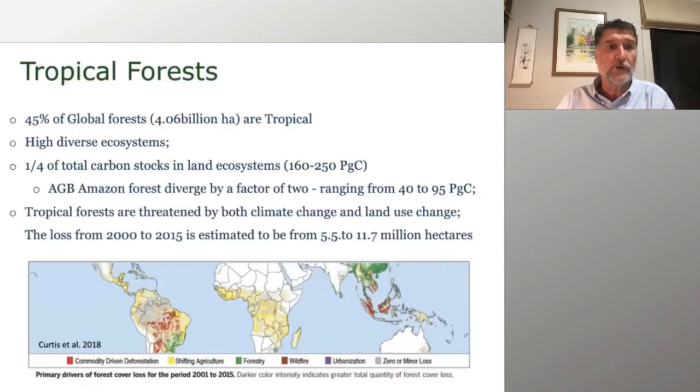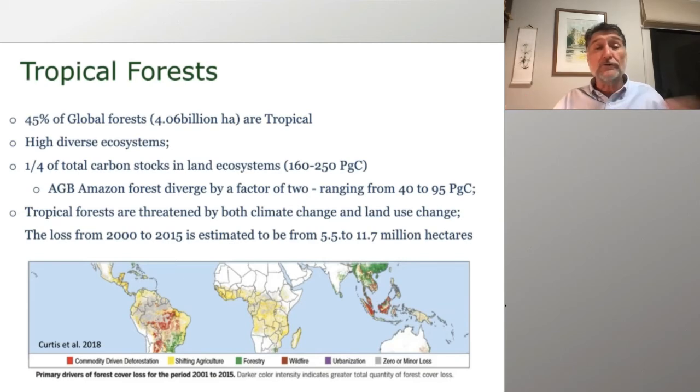So, tropical forest covers about 40% of the remaining forest in the globe. We are talking about 40% of 4 billion hectares of forest. It's a very highly diverse ecosystem, as we know. A quarter of the total carbon stocks in land ecosystems in the globe are associated with tropical forests.